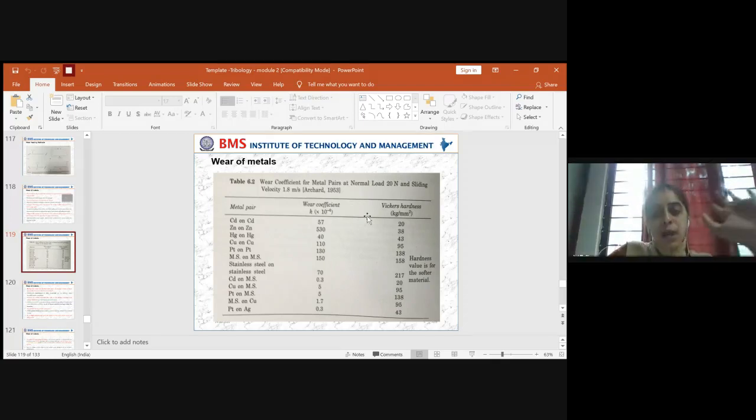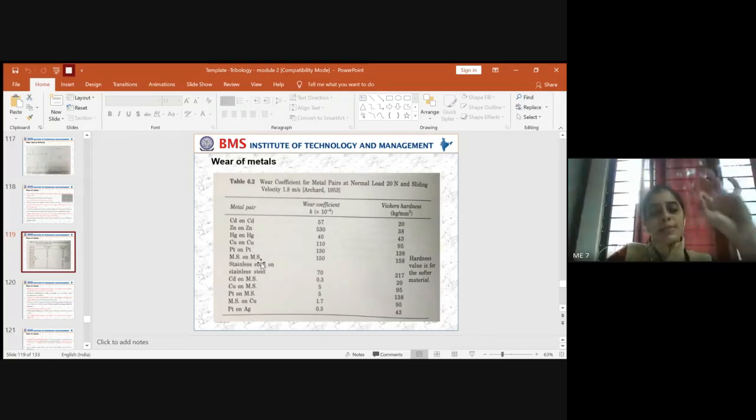So what you have to observe here is two things: the wear coefficient and the viscous hardness. And here I've given you the metal pair. The mechanical components here are paired with the same metals. So cadmium with cadmium, zinc with zinc, copper with copper, platinum with platinum, mild steel with mild steel, stainless steel with stainless steel. In this, you can observe the wear coefficient when you have the same mating elements.